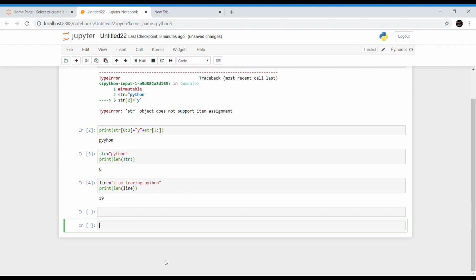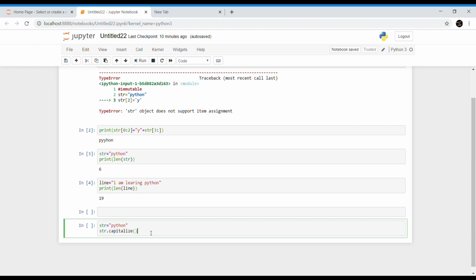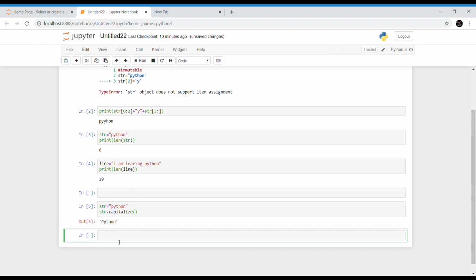Now we are going to talk about the next built-in function, that is capitalize. This method returns an exact copy of the string with the first letter in uppercase. So str equal to Python. If I try to capitalize the first element of the string, I can use this capitalize function. str.capitalize. Yeah, I am getting the output as this.